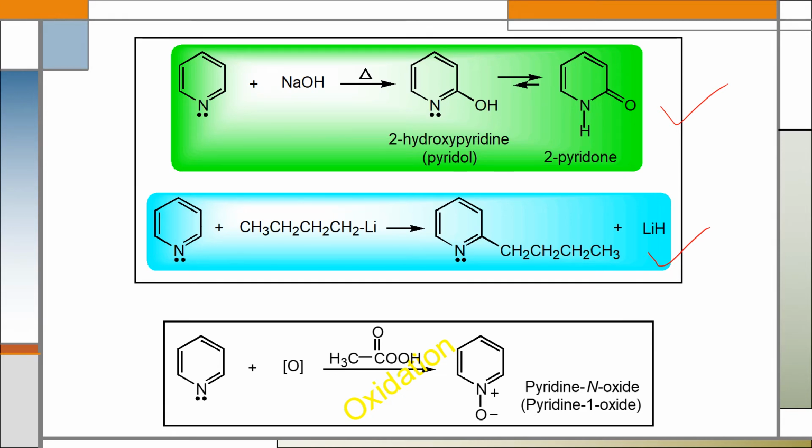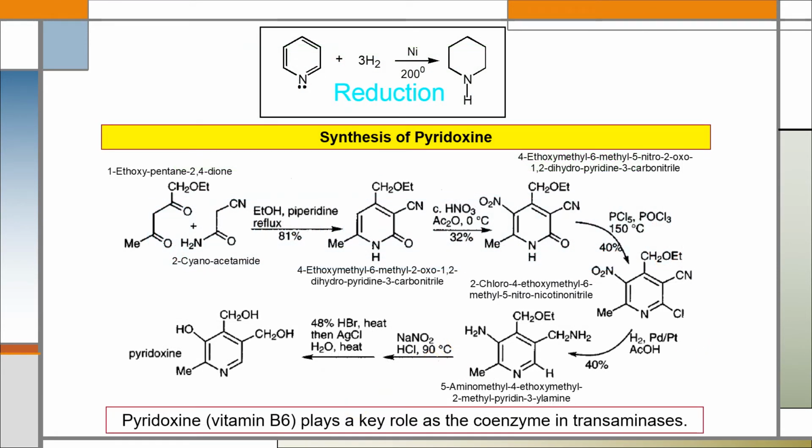But pyridine also undergoes oxidation reaction in the presence of a strong oxidizing agent like peracetic acid. After oxidation with peracetic acid, pyridine will be converted to pyridine N-oxide or pyridine 1-oxide. Pyridine also undergoes reduction reaction if a suitable reducing agent is used.